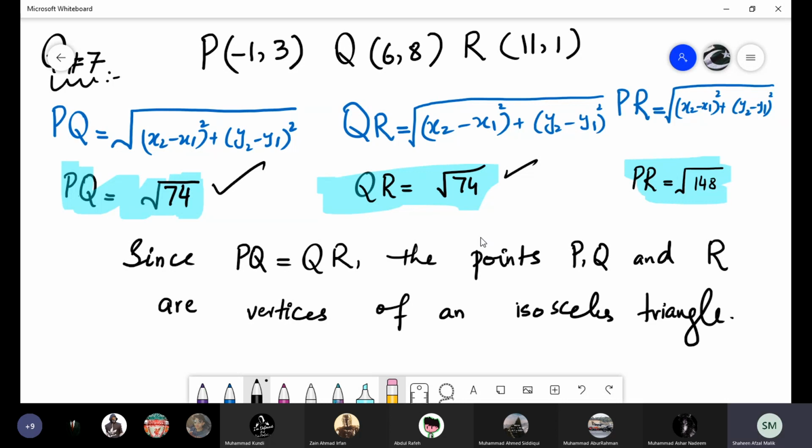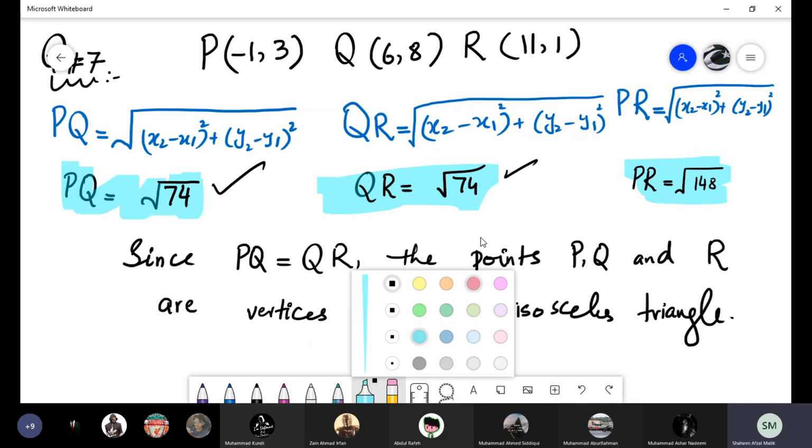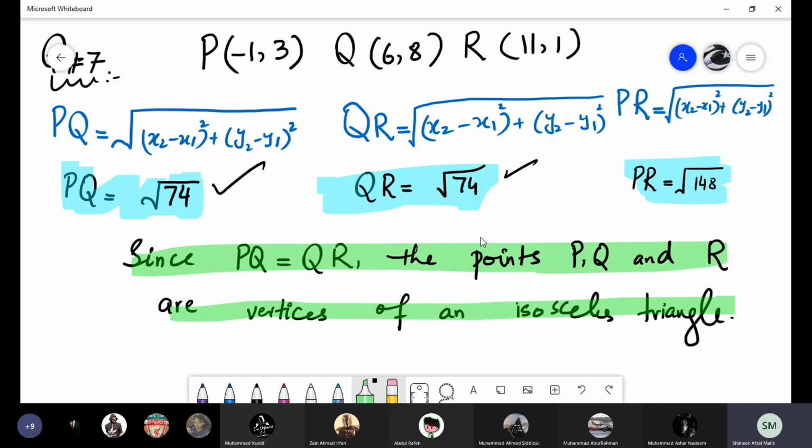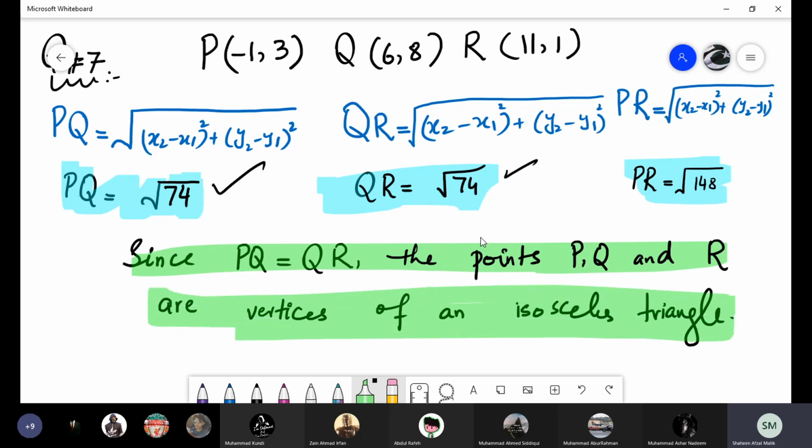Okay, so this part is done. Only this much for the first part of the question: since PQ is equal to QR, the points P, Q and R are the vertices of an isosceles triangle. We have to show that, and we proved that by using the distance formula, that they are the vertices of an isosceles triangle as the two lengths of the sides are equal to each other.